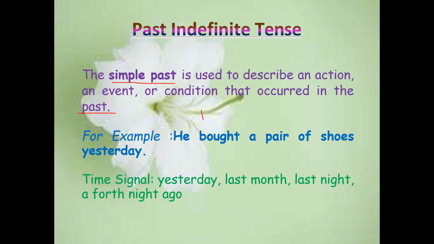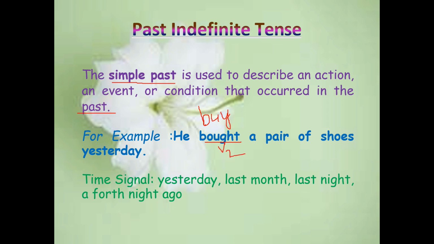What is the V1 form here? Buy. For buy, what is the past tense? This is the V2 form.